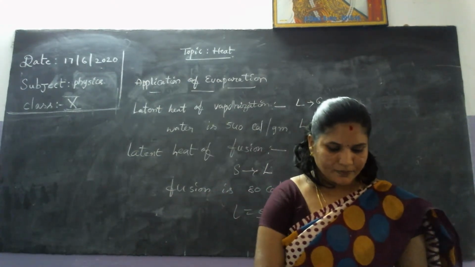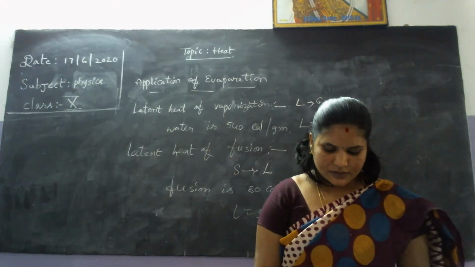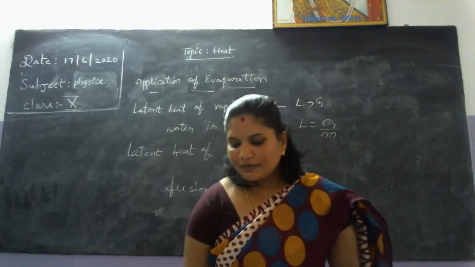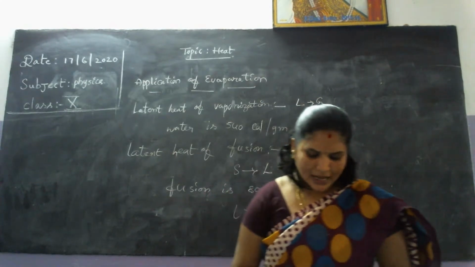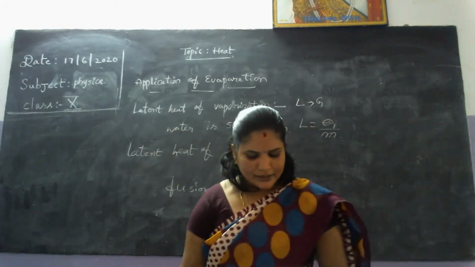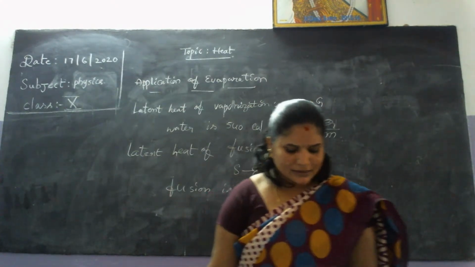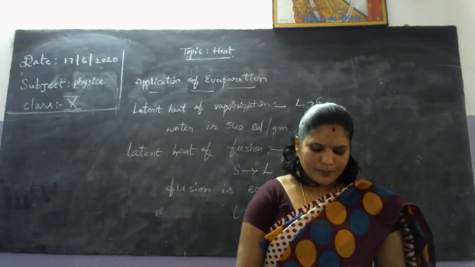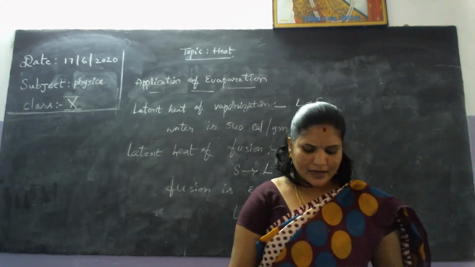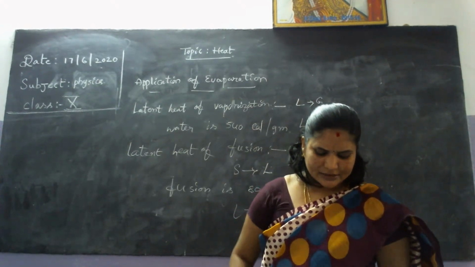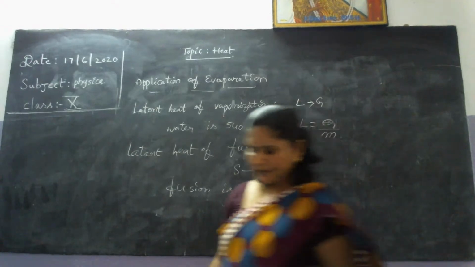See here, given some example problems: calculate the heat required to change 12 gram of ice at 10 degrees centigrade into water vapor at 100 degrees Celsius.